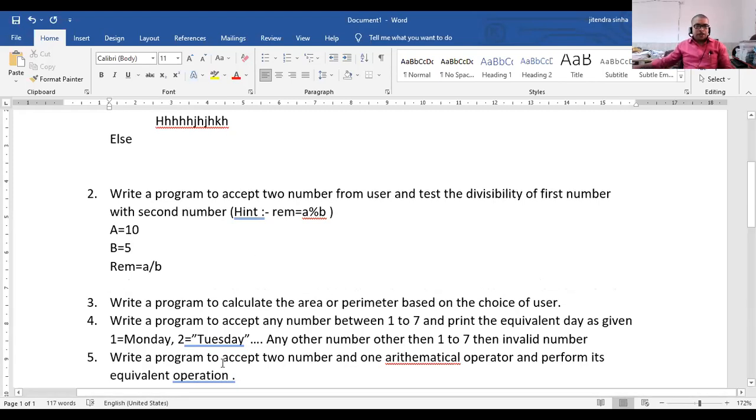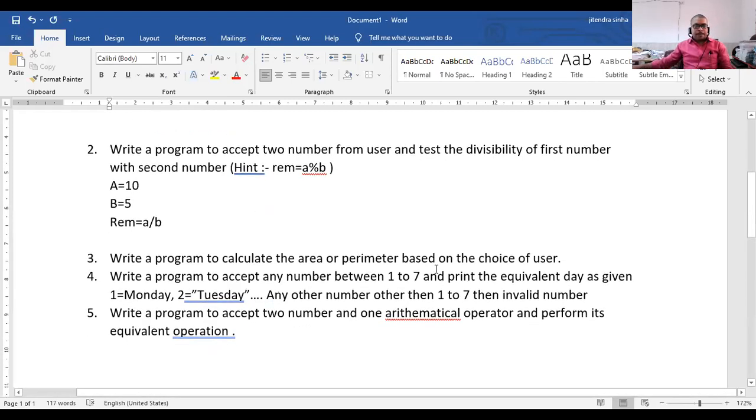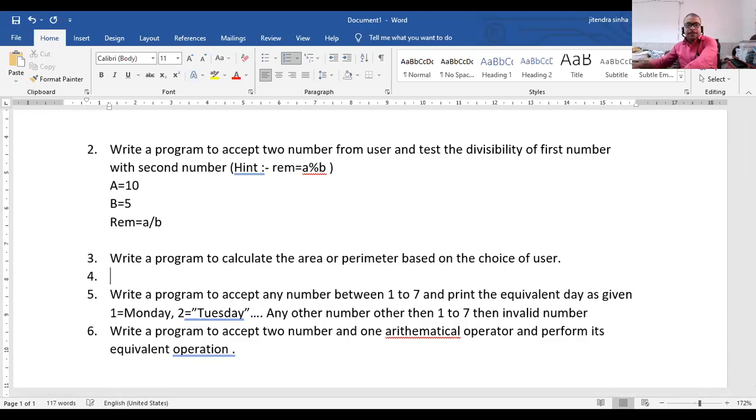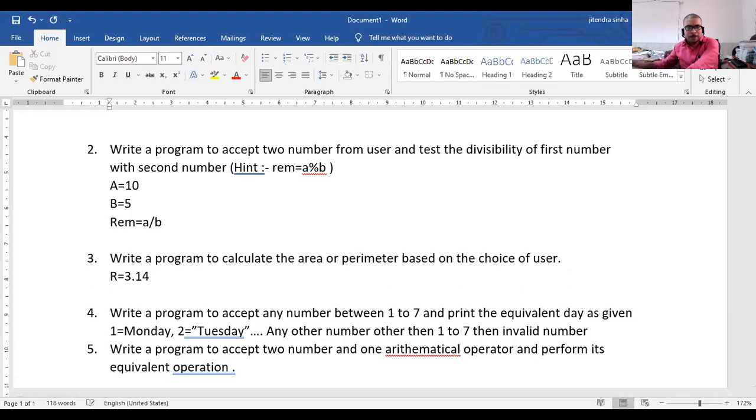You will solve it. Next, write a program to calculate the area or perimeter based on the choice of the user. मान लो here you will accept the radius. Suppose r is equal to 3.14.